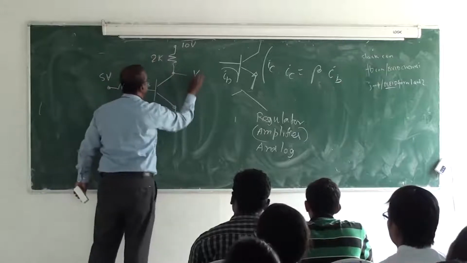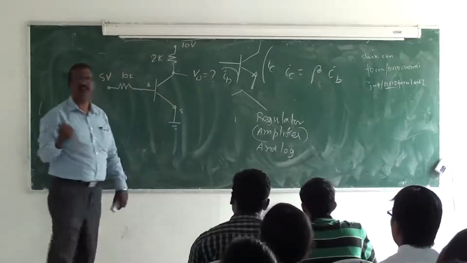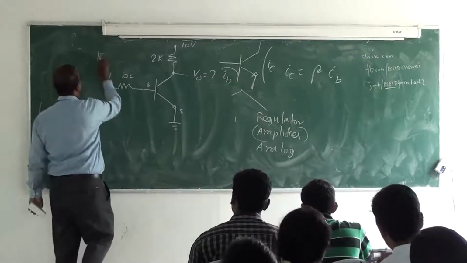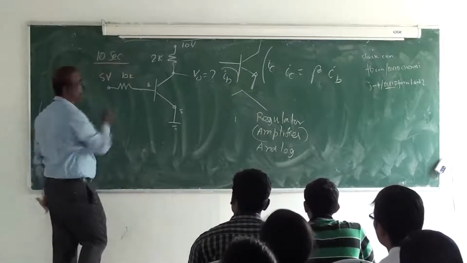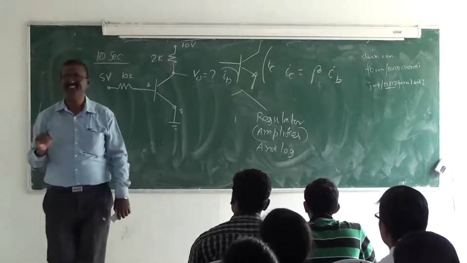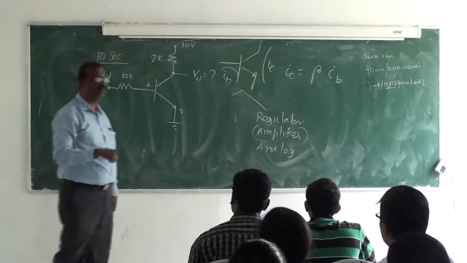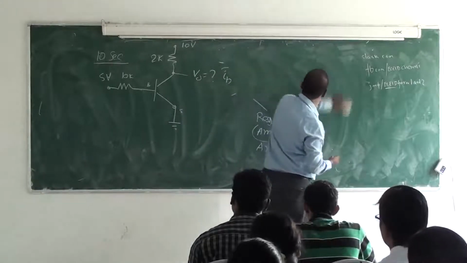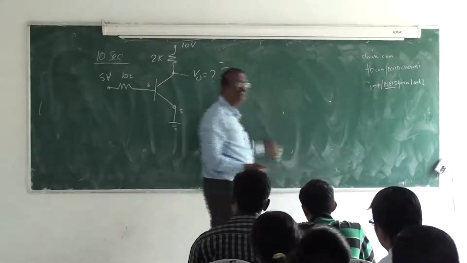What is V0? What is V0? So expected time, what is solving the problem? As usual, 10 seconds. You need to practice. You need to get into the method of solving this problem in 10 seconds. How much?